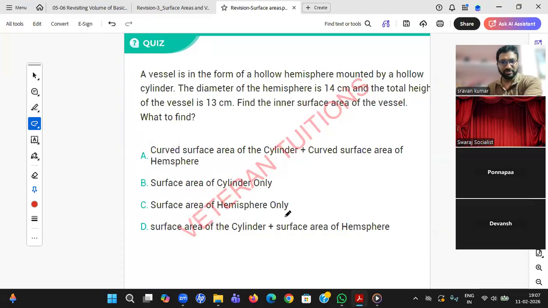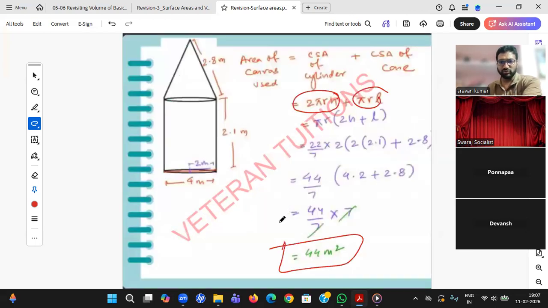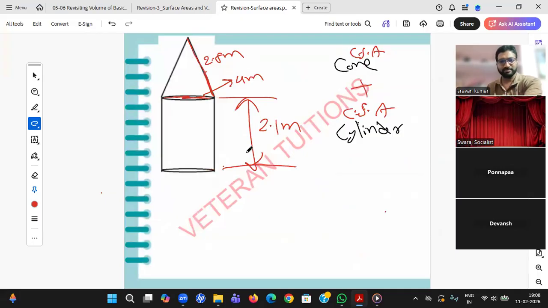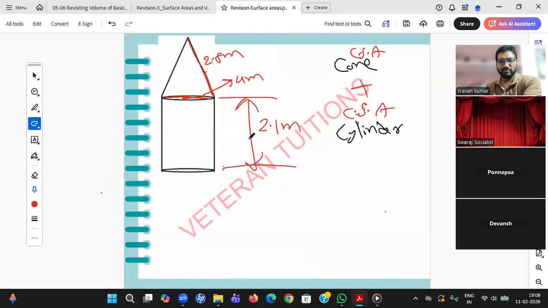Go to the previous page, sir. I'm to take screenshot, sir, please. Please take soon. This is what the previous page is. A tent is in the shape of a cylinder surmounted by conical top. The height and diameter of the cylindrical part are 2.1 meter and 4.4 meter respectively. Okay, finished? No, sir. Go to the previous page. So Devansh, this is the last time I'm giving you option. Please don't ask for the previous page.